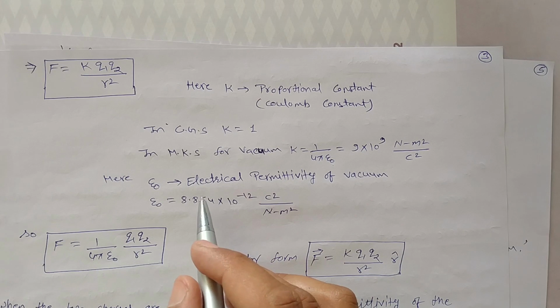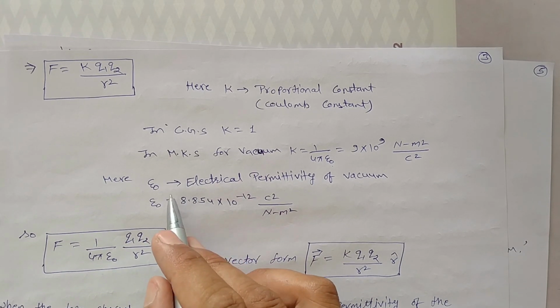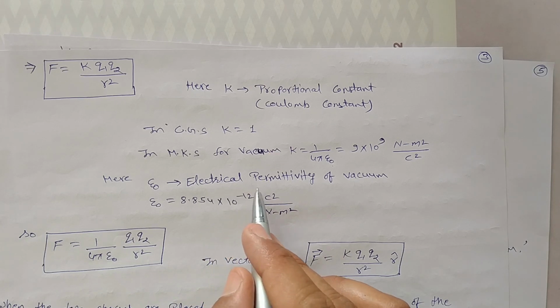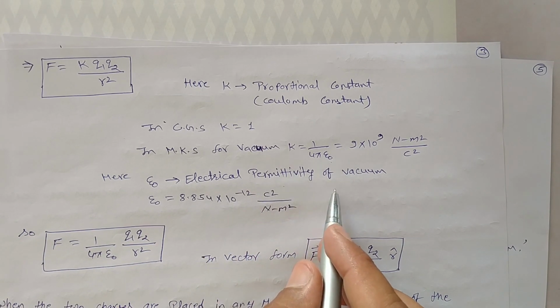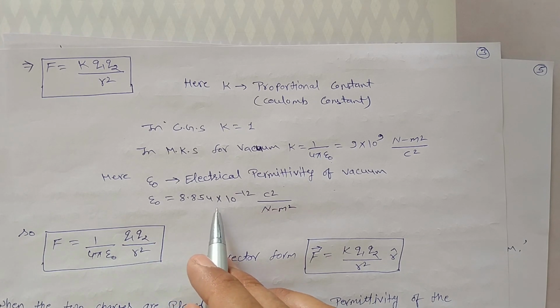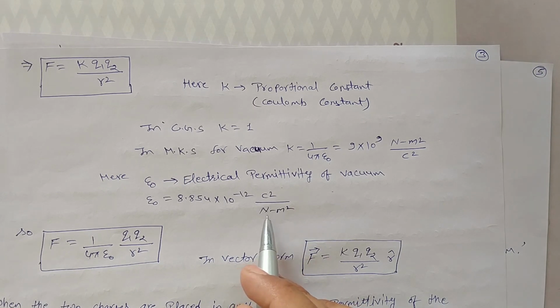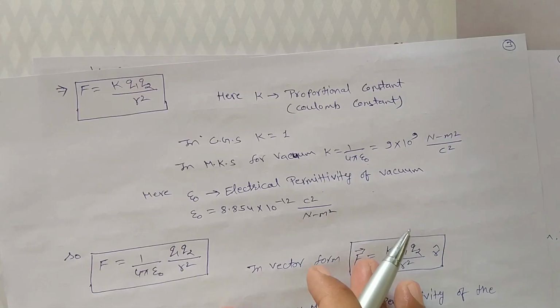Here another constant epsilon naught. What is epsilon naught? Epsilon naught is the electrical permittivity of a vacuum, and its value is 8.854 into 10 to power minus 12 Coulomb square upon Newton meter square.